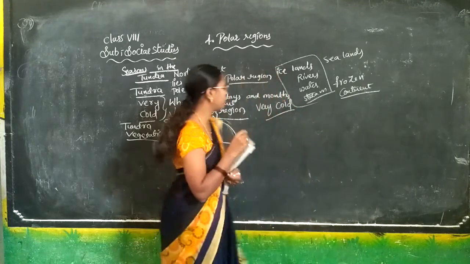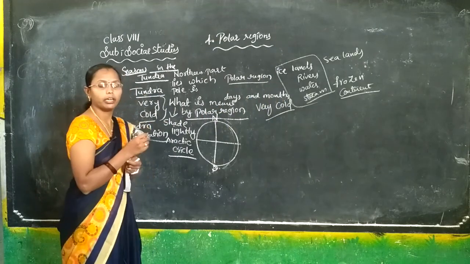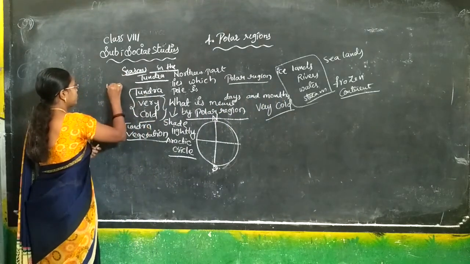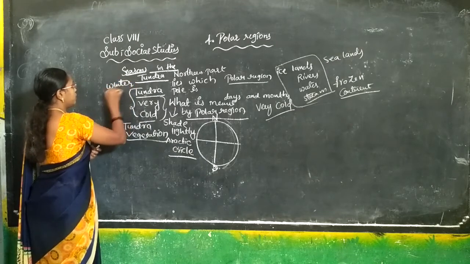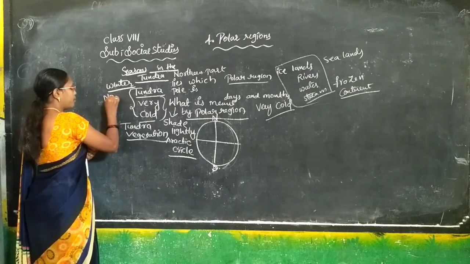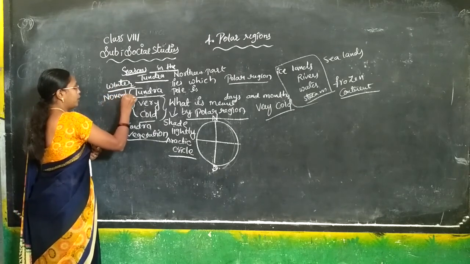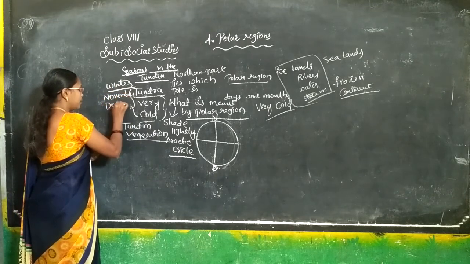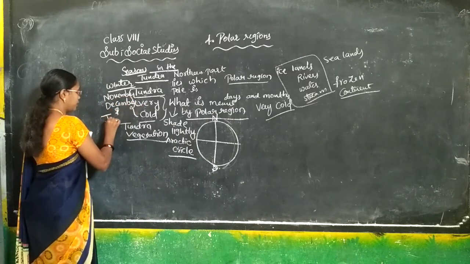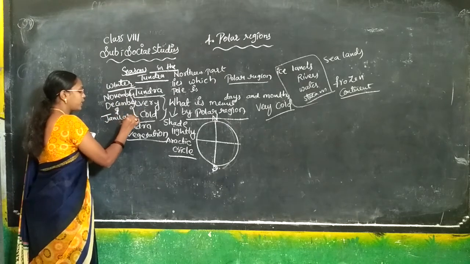It is totally cool and very cold, and it will be winter season. Which months will it start from? It will start from November, and December, and January. It will be having total ice.